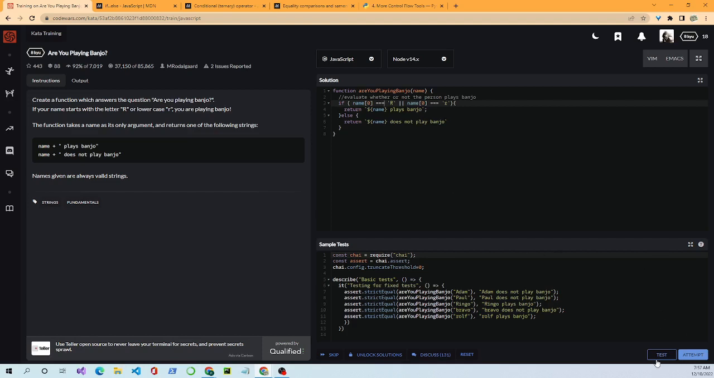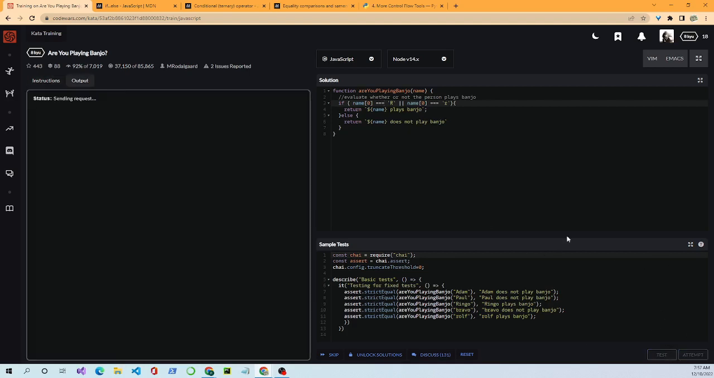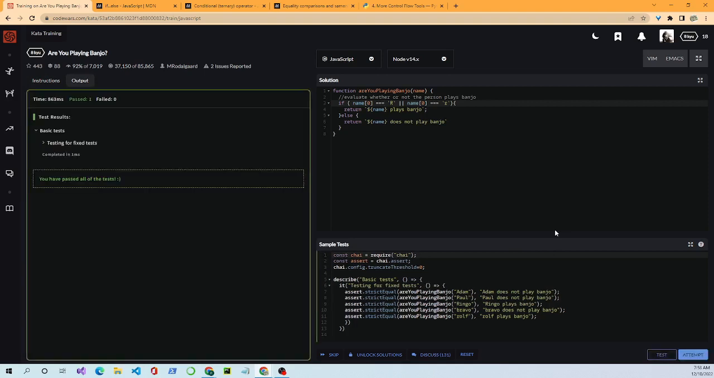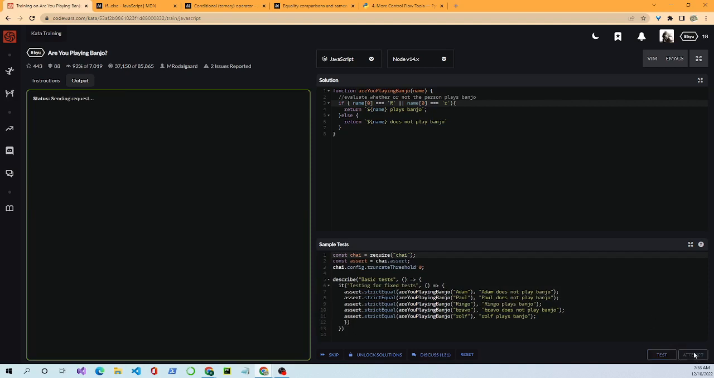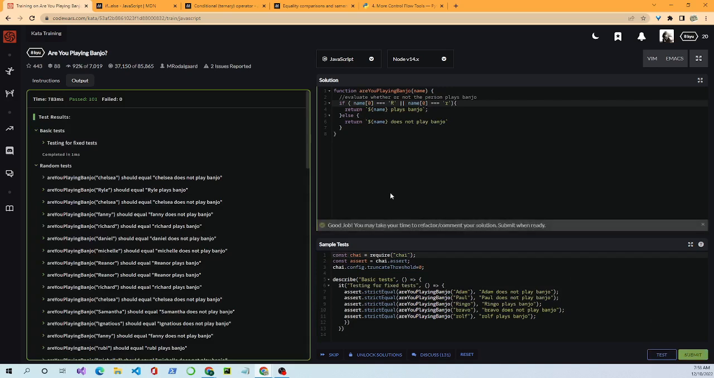So let's come down to the test and push it and see what happens. Okay, and it passes. We pass all of our tests, which is good. Let's see if we can get full credit for this one. All right, and we do. This is the way I would have solved the problem when I was first starting, but there's tons of ways to solve it.